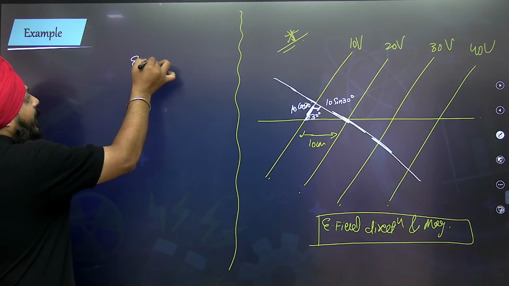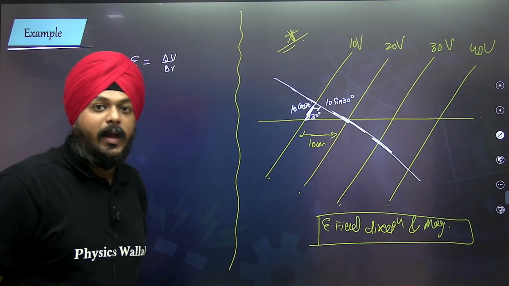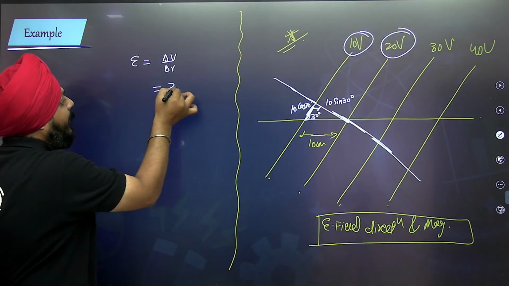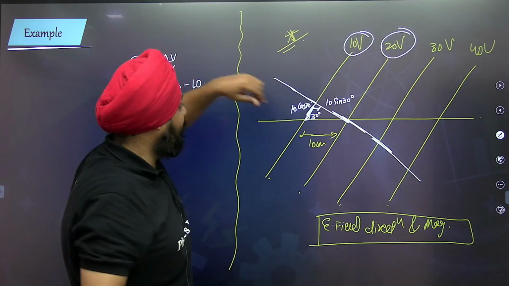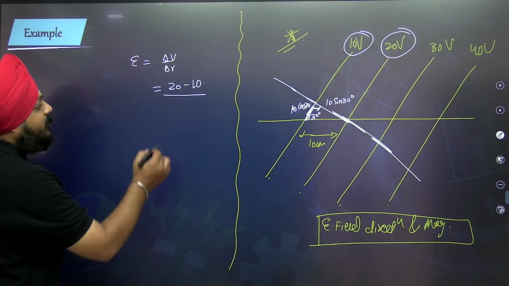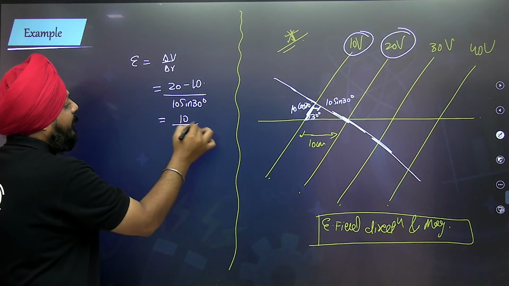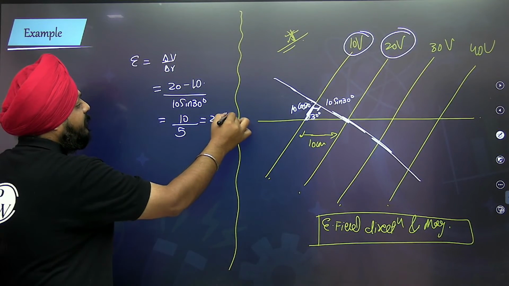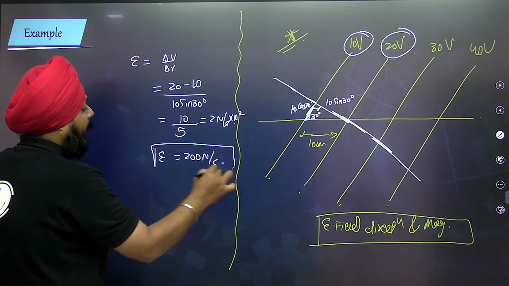Suppose I want to calculate the electric field, that is delta V by delta R. Right now I'm taking it as a magnitude. What is the potential difference between the two equipotential surfaces? That is 20 minus 10, whole divided by the perpendicular distance. This delta R is the perpendicular distance between the two equipotential surfaces, so this is going to be 10 sine of 30. So this is going to be 10 by 5, 2 Newton per Coulomb. But this is in centimeter, so it is 10 to the power 2. So it is going to be 200 Newton per Coulomb. This is the right magnitude of the electric field.